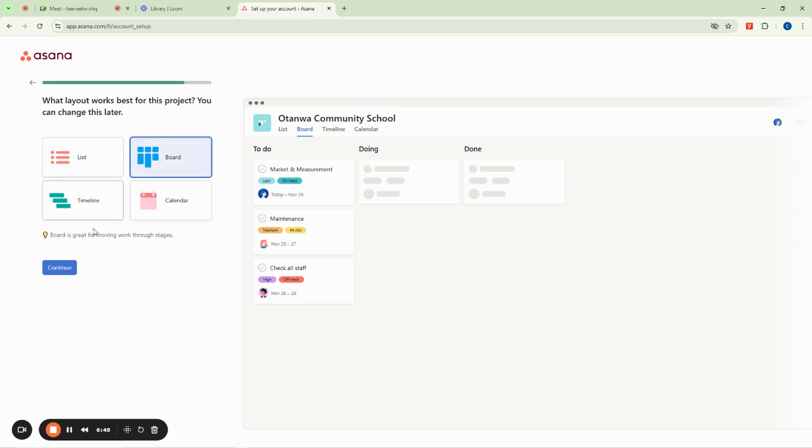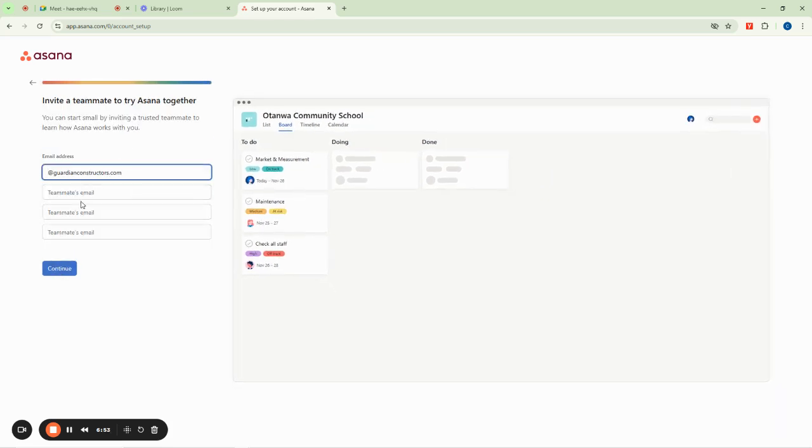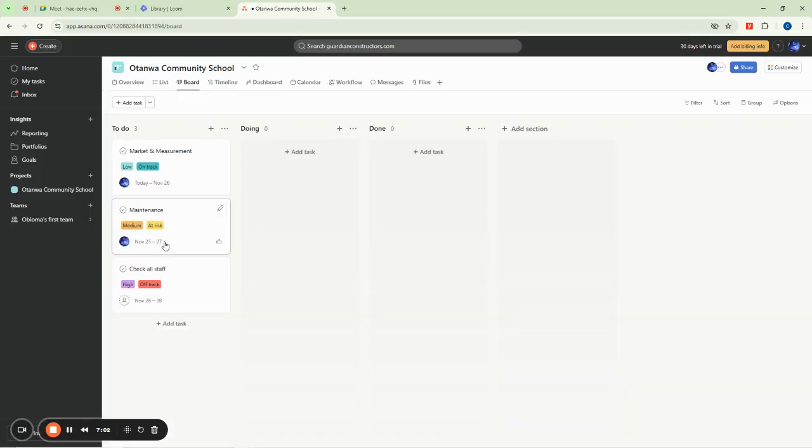It's quite easy. So having done that, we can say, okay, continue. So this is where we now need to enter the email of our co-staffs so that we can actually be able to work with them. So we have now finished inviting every member of our teammates. So we are now in our workspace. This is our board. And this is how it's supposed to look like.